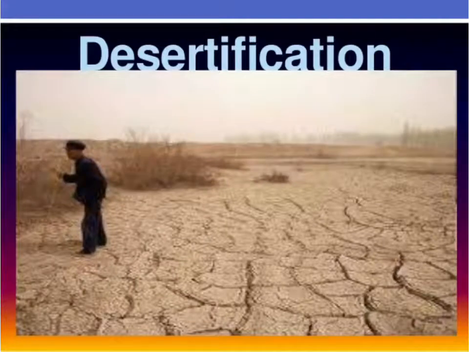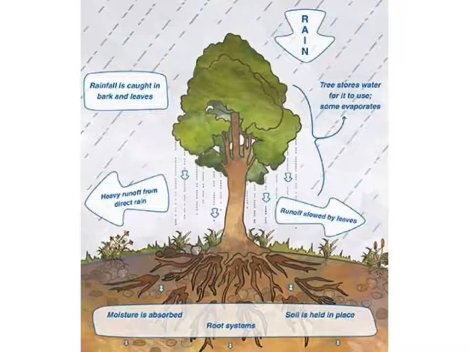Actually, the roots of trees bind the particles of topsoil together. Due to this binding of soil particles, the wind and water are not able to carry away the topsoil easily. In this way, trees prevent soil erosion. The tree cover also softens the effect of heavy rains on the forest soil, due to which the topsoil does not become loose quickly. This is another way in which trees of the forest help prevent soil erosion.